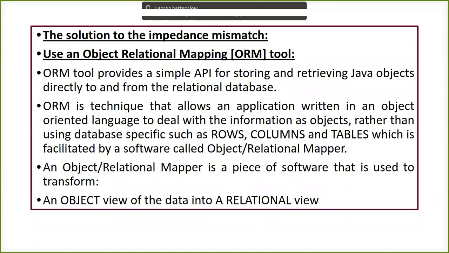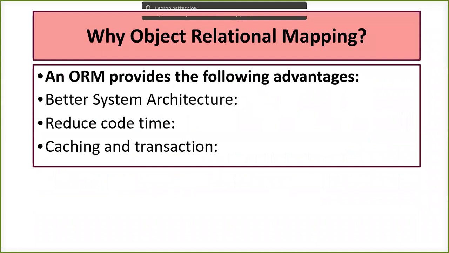That is going to be used, and it is designed in such a way that it automatically converts the programming language to the database language. That is also called an object relational mapper. It comes with the following advantages: it provides better system architecture, reduced code time, and comes with caching and transactions.